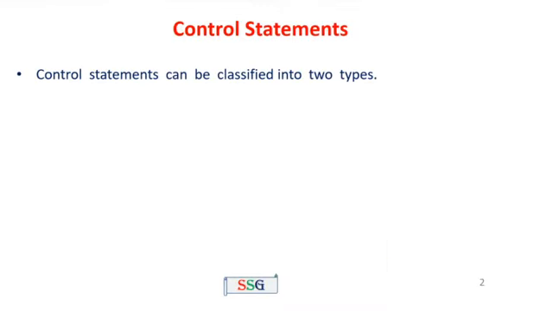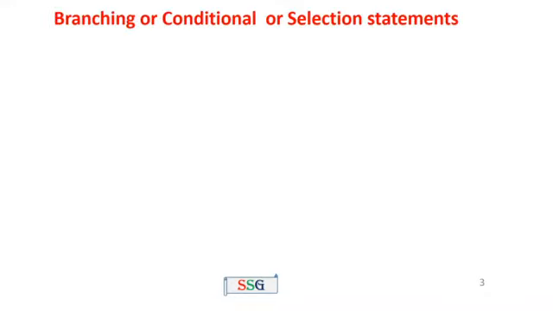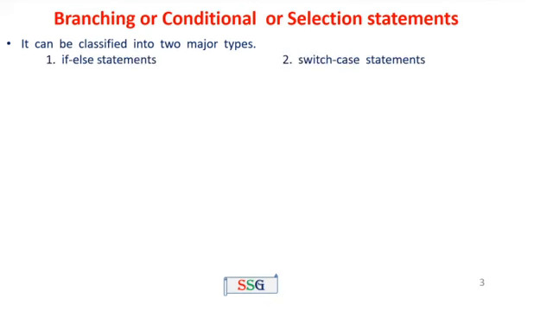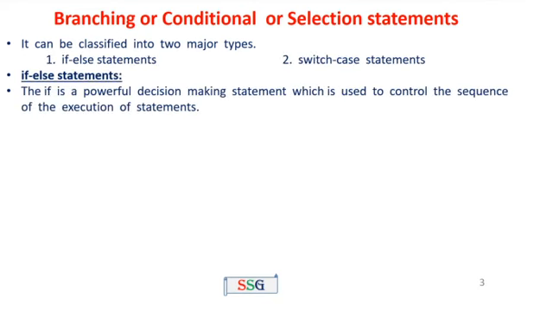Control statements can be classified into two major types. One is conditional statements, the second is looping statements. What are conditional statements? A conditional statement is also called a branching statement or selection statement. It can be classified into two major types: one is the if-else statement, the second is the switch case statement.